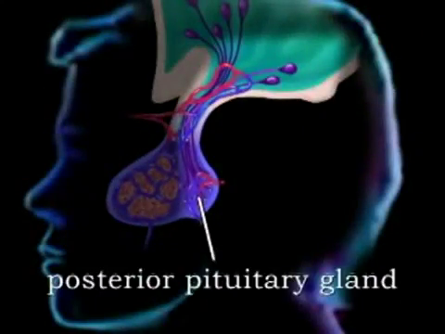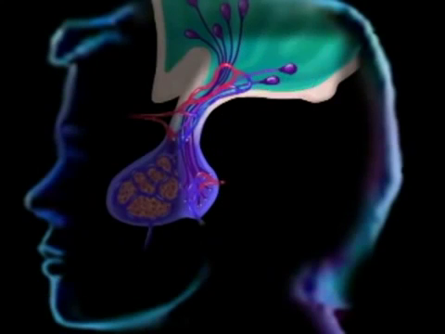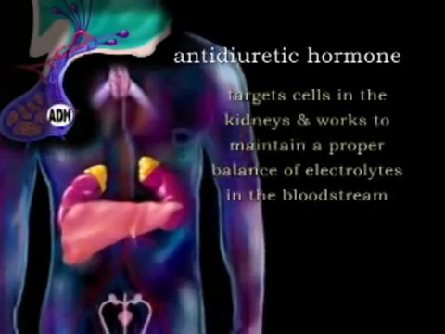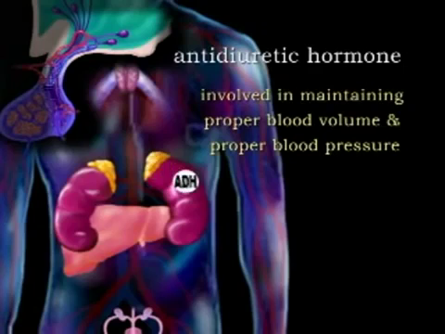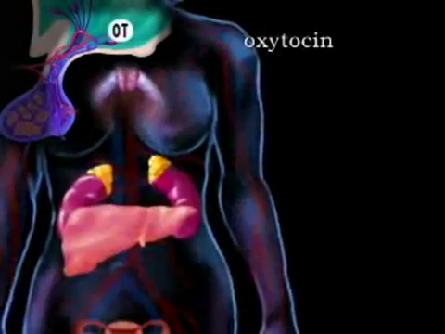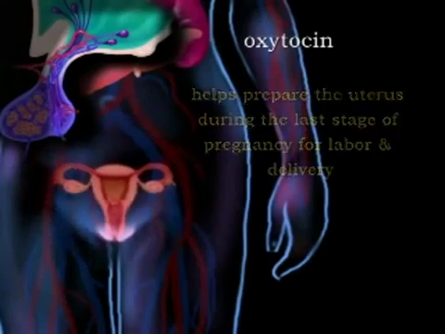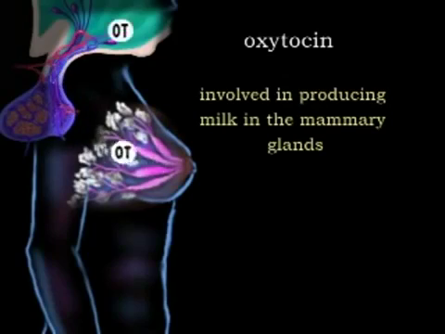The posterior pituitary gland contains neuron cells that originate in the hypothalamus, and it releases two hormones that are produced in the hypothalamus. Antidiuretic hormone, or ADH, primarily targets cells in the kidneys and works to maintain a proper balance of electrolytes in the bloodstream, but is also involved in maintaining proper blood volume and proper blood pressure. Oxytocin helps prepare the uterus during the last stage of pregnancy for labor and delivery. After delivery, oxytocin is also involved in producing milk in the mammary glands.